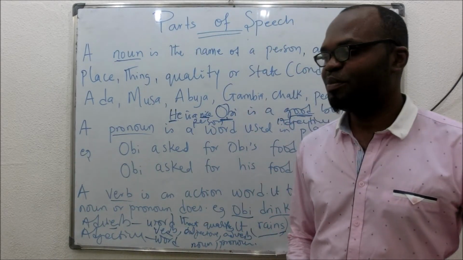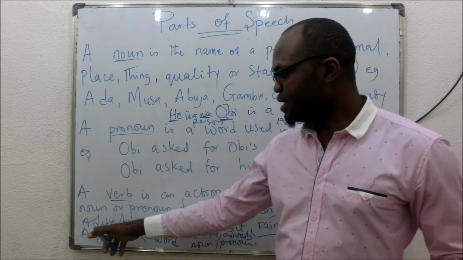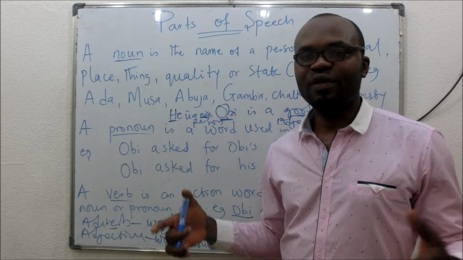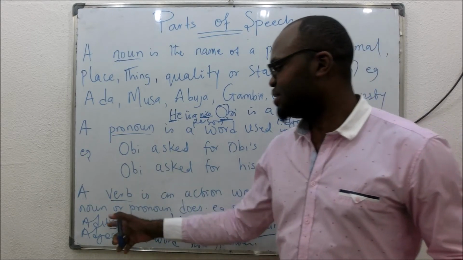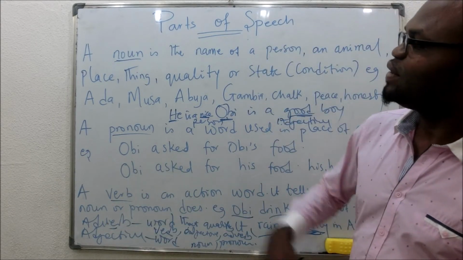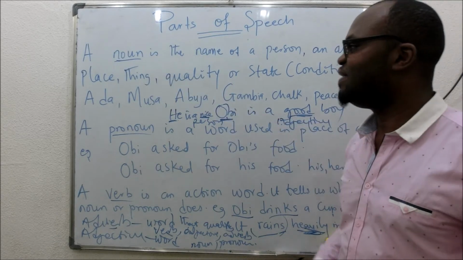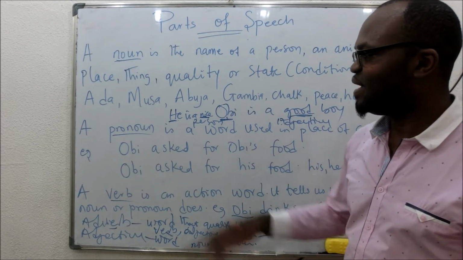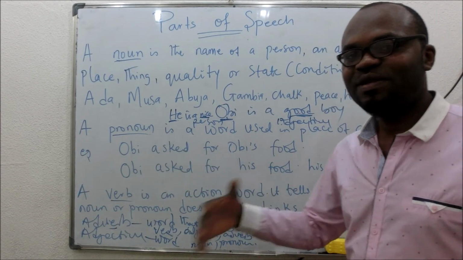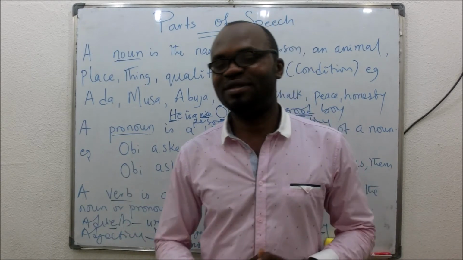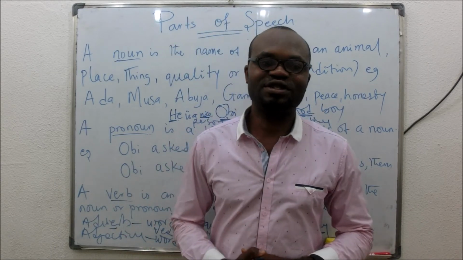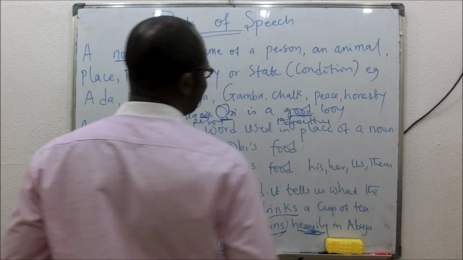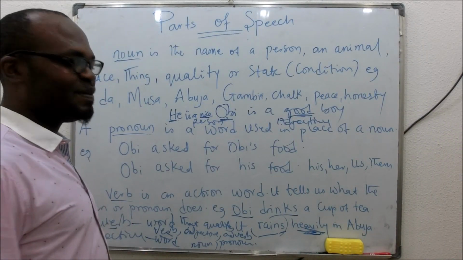Now, it is very important that you also note that there are different types of adverb. We have the adjunct that tells us when, why, how. All of them are under this adverb. There are also different types of nouns. We have the proper noun, we have the collective nouns, and other types. We have different types of pronouns. So in subsequent lectures, we are going to be digging deep into this. We're going to be learning about conjunctions and prepositions, so that anytime you make a long statement, you should be able to identify the various parts of speech.